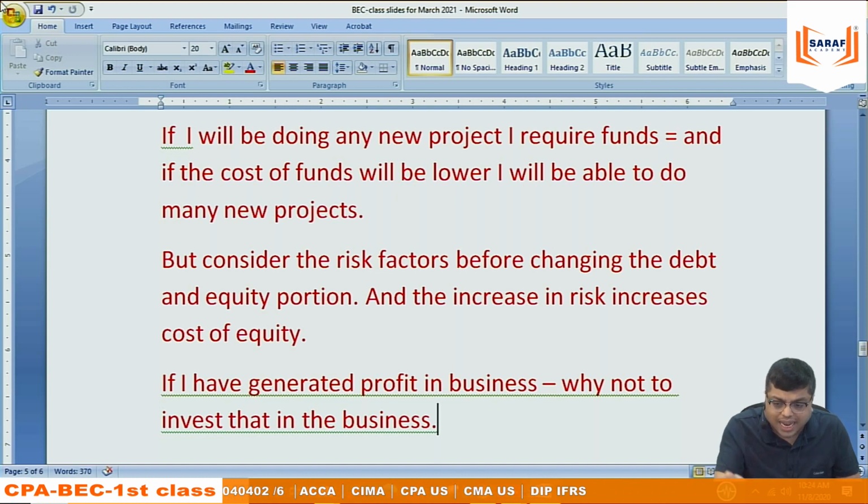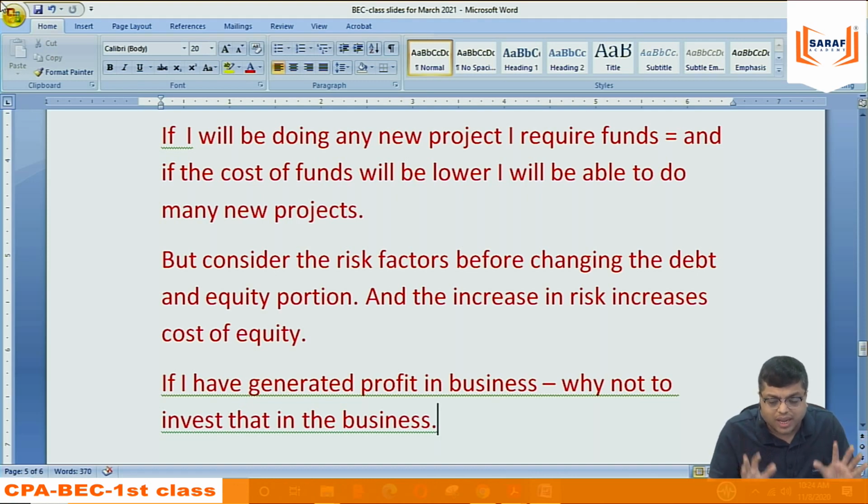Here, for the time being, I am not focusing on dividend. I am not focusing on investment. I am focusing my study on source of funds. From where should we get the funds? What are the areas we need to decide or think about while getting the source of funds? That we are discussing. But whatever we discuss in the entire finance is source, investment and dividend decisions. And the finance study will not be complete without these three discussions.